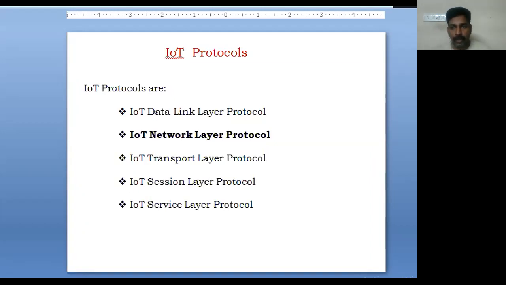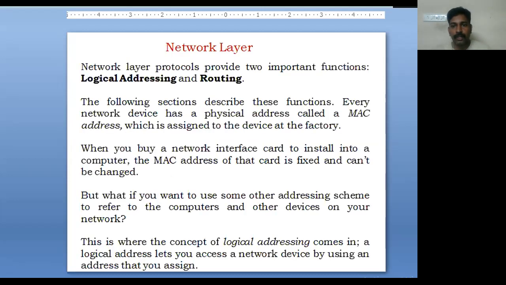First, what do you mean by network layer? So what happens in the network layer? So generally two functions happen in the network layer. One is logical addressing, another one is routing. So now we'll see what happens in the network layer. So generally it provides two important functions, that already we said, logical addressing and routing.